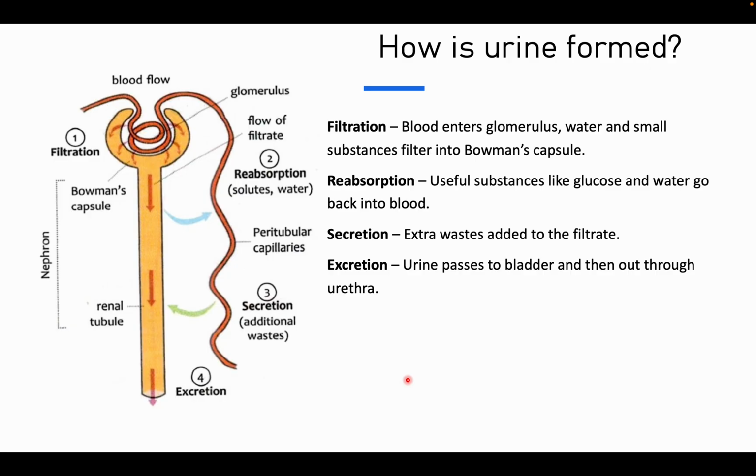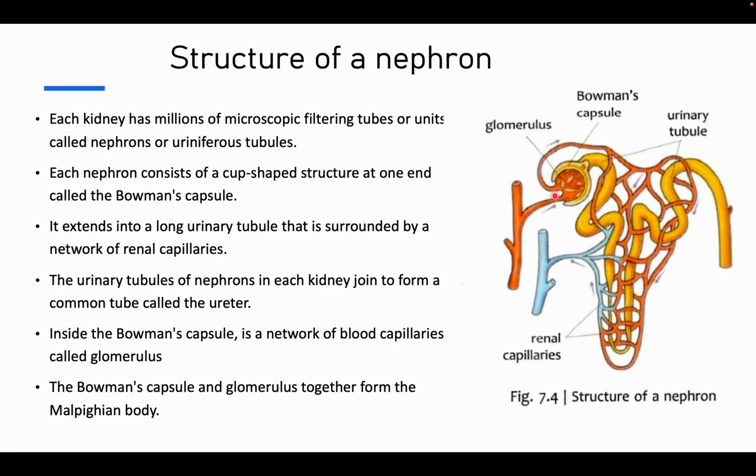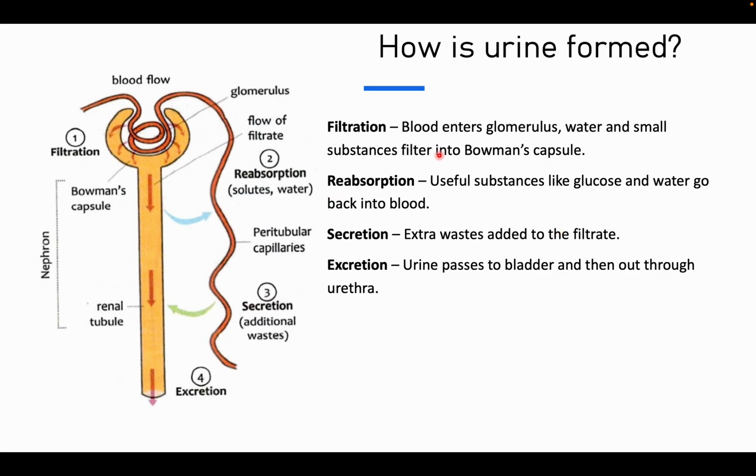Now, we also need to understand how urine is formed. It's not like you drink water and urine comes out. There is something called filtration, reabsorption, secretion, and excretion. The first part is filtration. Blood enters glomerules, water and small substances filter in Bowman's capsule. Now we understand why Bowman's capsule is important.